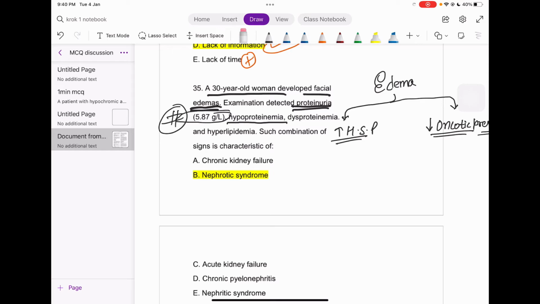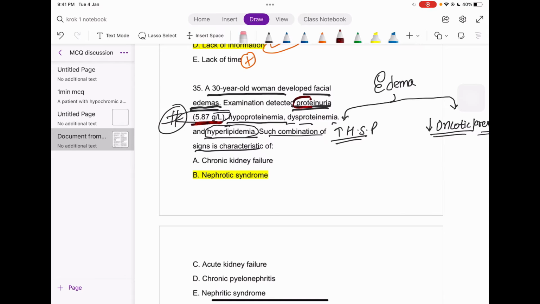What next do we have? Dysproteinemia, hyperlipidemia, so there are more lipids now present in the blood, just to compensate. Such combinations are characteristic. First of all, he is having proteinuria.